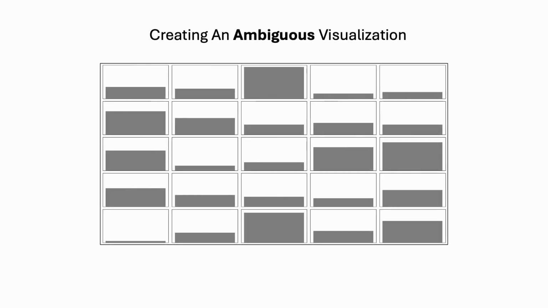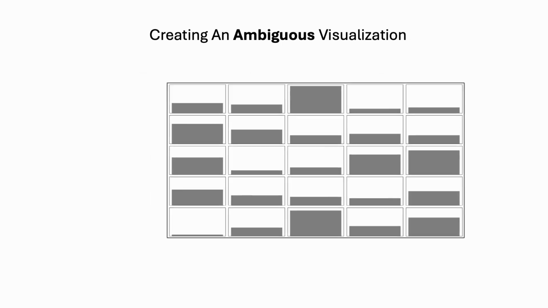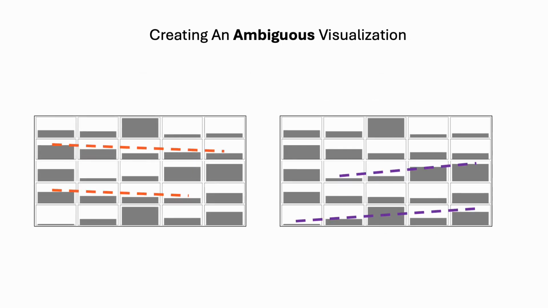Let's experience the experiment. Through a preliminary study, we designed an ambiguous small multiples bar chart. In this bar chart, we have equal numbers of rows depicting either positive or negative correlation between the row and column variables, and make participants not able to draw a concrete conclusion about whether the majority of the visualization depicts a positive or negative relationship.